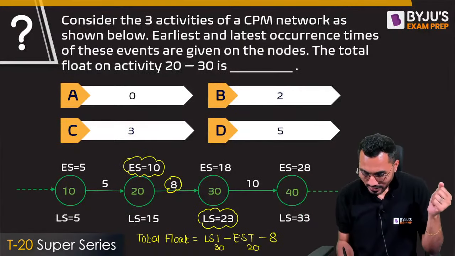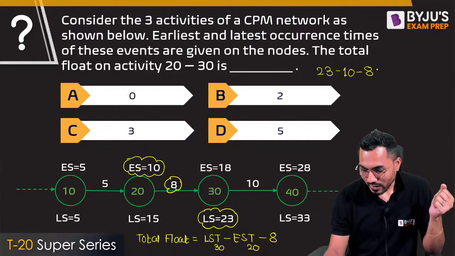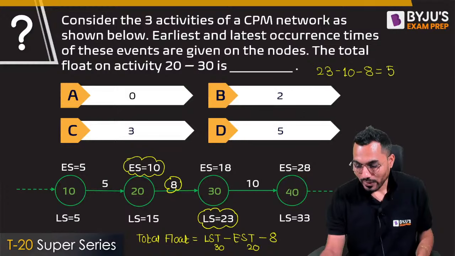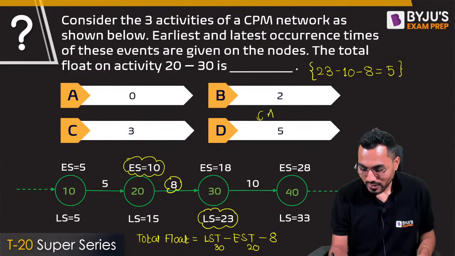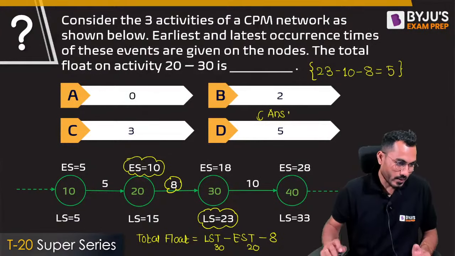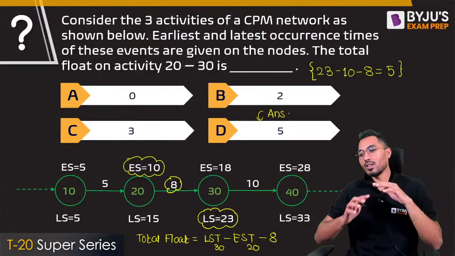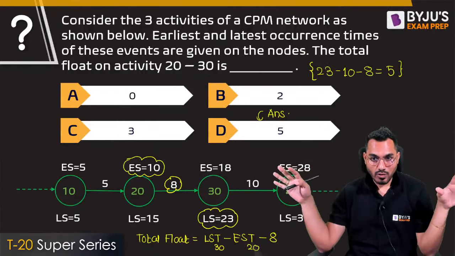Now we'll say that latest start time is 23 minus 10, right? Fine, minus 8. So the answer is coming: 23 minus 10 is 13, 13 minus 8 is exactly equal to 5. So this is the answer. The answer is coming D. That is the correct answer. D is my perfect answer. Do you understand that? Yes, answer D would be a perfect answer.